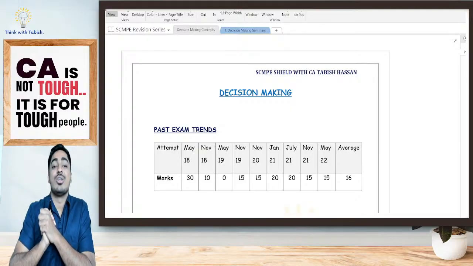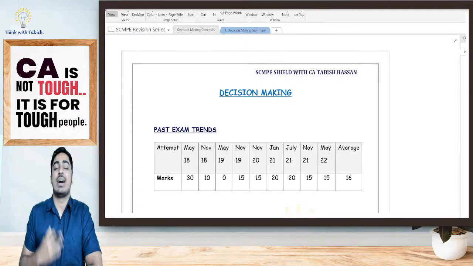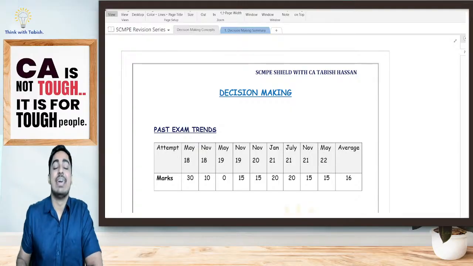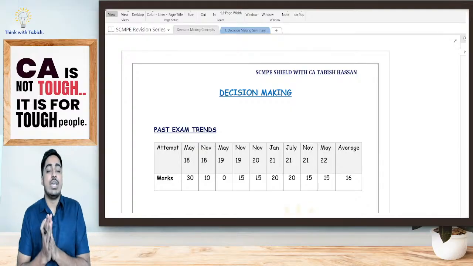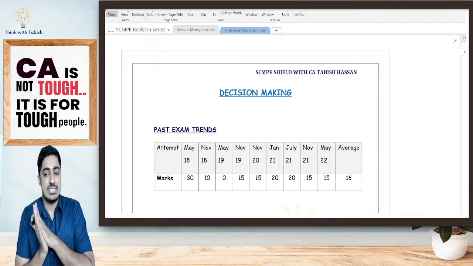We will ensure that over the next 5 days, we give you 100% conceptual clarity, 100% confidence to go into the examination, and we will ensure that SCMP as a paper becomes simple as well as scoring for all of you. So today's topic is going to be decision making.